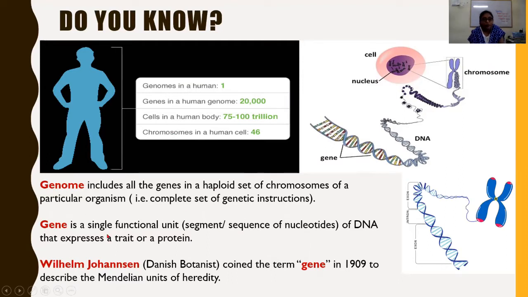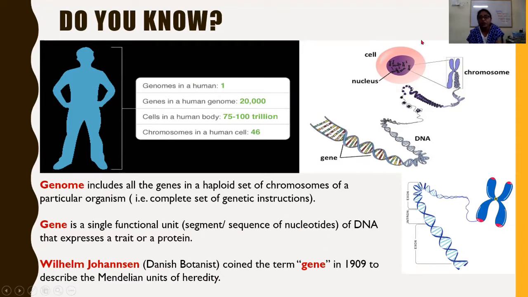You see, a gene is a single functional unit or segment, or the sequence of nucleotides of a DNA molecule, that expresses a trait or a protein. Wilhelm Johansen, a Danish botanist, coined the term gene in 1909 to describe the Mendelian units of heredity. What is Mendelian units of heredity? We will discuss.